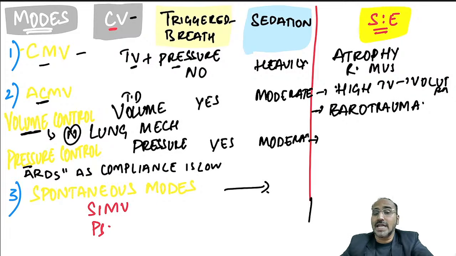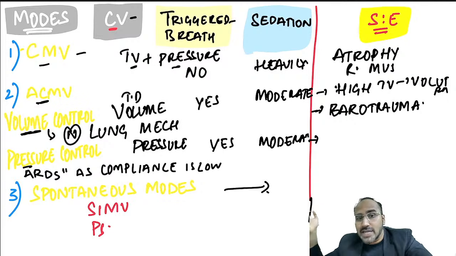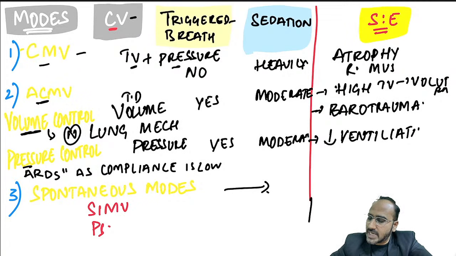Okay? What is the side effect of pressure control ventilation, guys? Remember, you are setting a pressure, so the ventilator has to generate the volume. Sometimes, normally what happens over here is the ventilator is not generating the volume that is required by the patient. Due to that, there is a risk of hypoventilation. And hypoventilation can lead to what, guys? Hypoventilation can lead to respiratory acidosis.